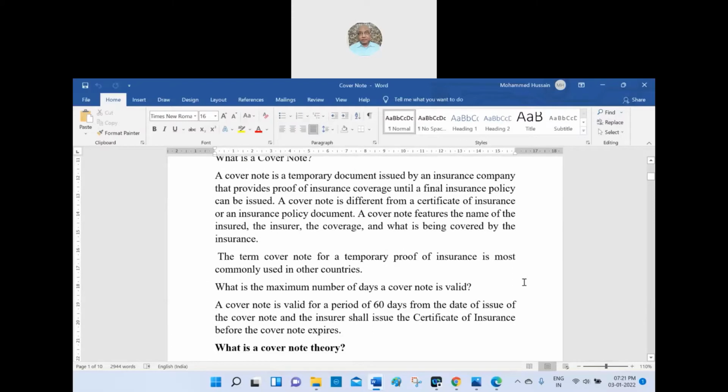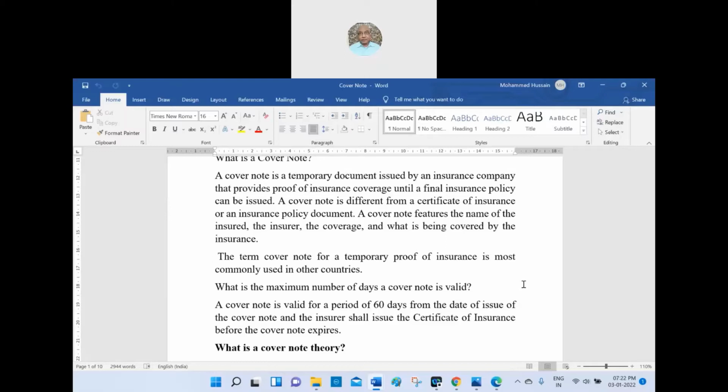Good. So this is the same thing. A cover note is a temporary document issued by an insurance company that provides a proof of insurance coverage until a final insurance policy can be issued. A cover note is different from a certificate of insurance. Certificate of insurance means the last stage, that is called a bond or an insurance policy document. A cover note is not a certificate of insurance nor an insurance policy document. It is a temporary proof for the insurance that you paid the amount for the insurance.